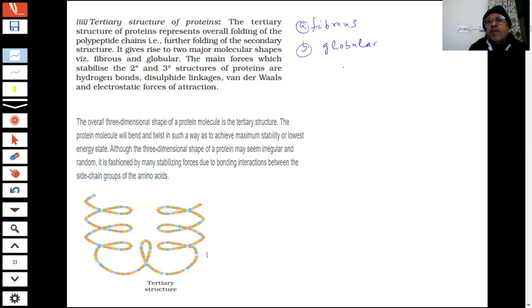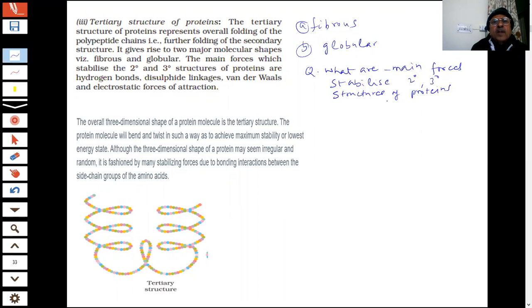Now, there should be some forces to stabilize. The question was asked, what are the main forces which stabilize the 2-degree and 3-degree structures of proteins, student?